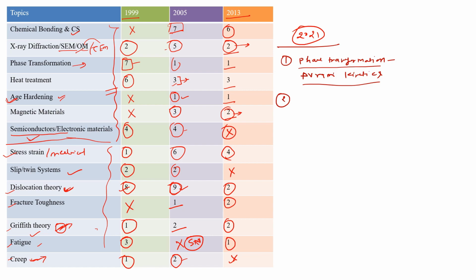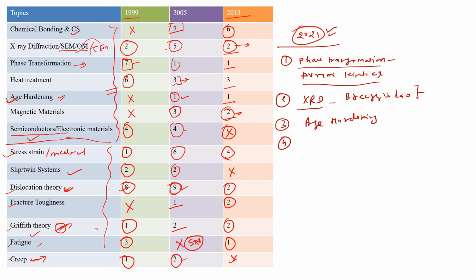The next thing is the XRD part. In XRD they ask questions from Bragg's law itself. This is not a tough topic, you can do this part easily. And the next thing is they may ask questions from edge hardening. This is also very important. This is our conclusion for these 2 subjects in year 2021, or you can say this is the prediction that they may ask questions from these topics.